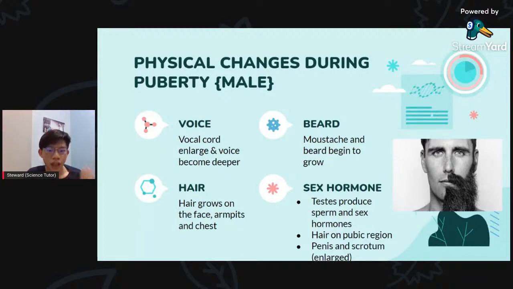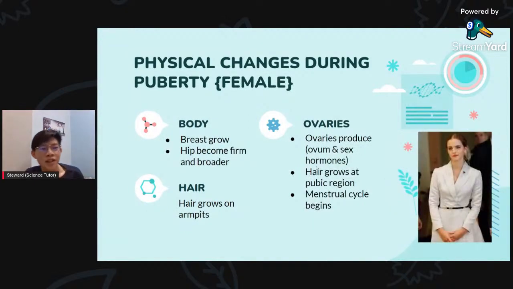Hair will also grow on the pubic region, which is around the reproductive organ. And the penis and scrotum will be enlarged. So you can see the picture here. This man has grown a beard here, for example.